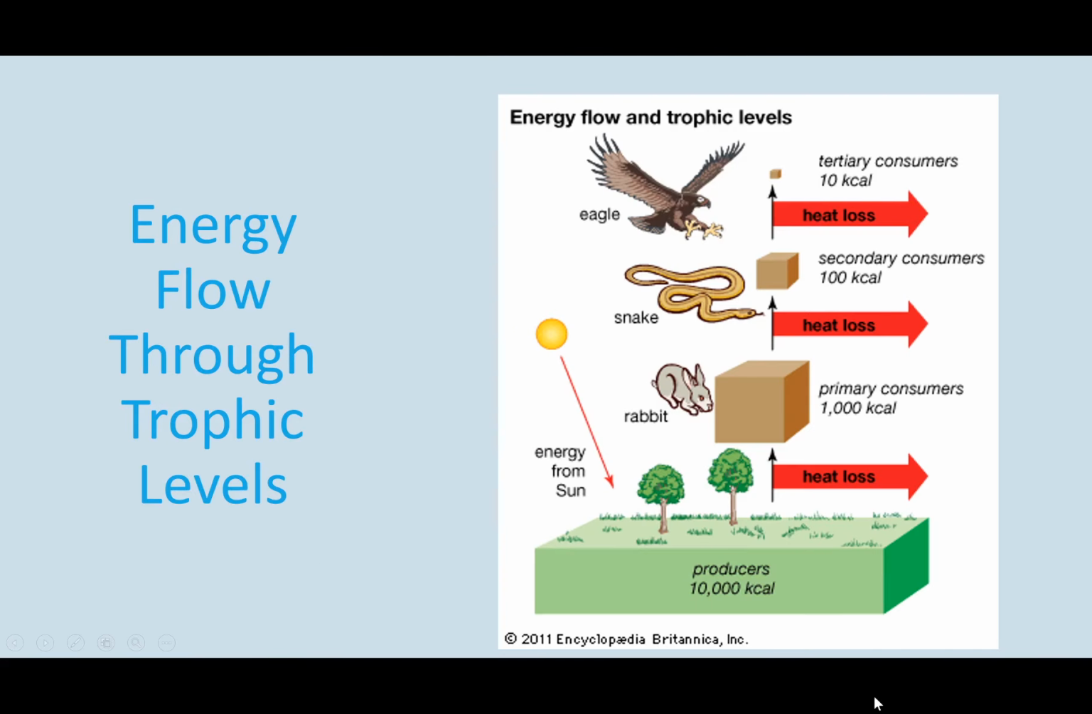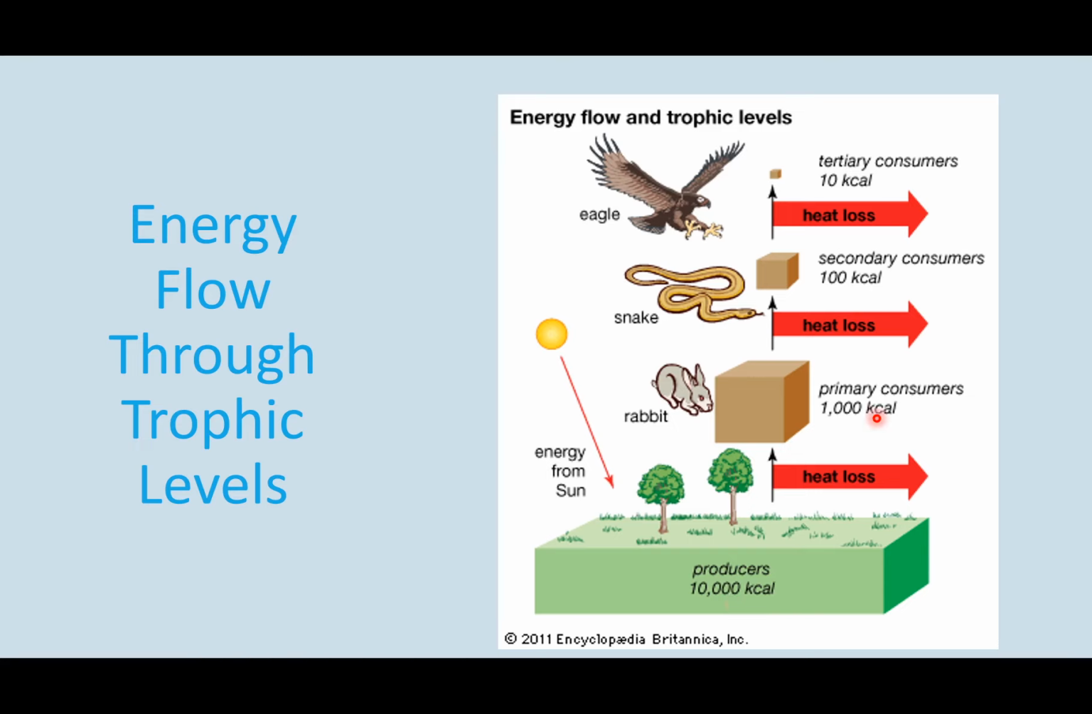So if we look at an example here, let me get my little laser pointer. We see our producers at the bottom. So they gain energy from the sun. They use about 90% of that energy to sustain itself. The rabbit, which eats the grass, or the herbivores, only gets 10% of that. So they only have 10% from the original. So here we have 10,000. So here we have 1,000.